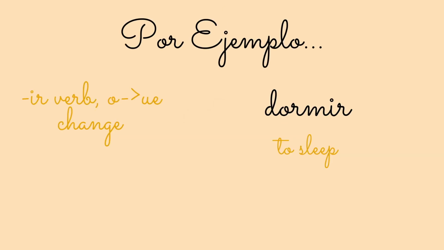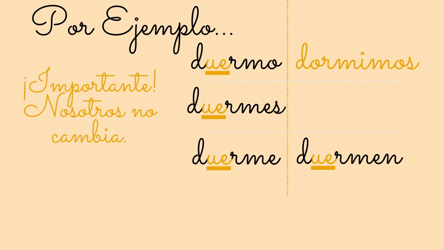Finally, let's learn O to UE stem changers. Primero, vamos a empezar con el verbo dormir, which means to sleep. It's an IR verb and an O to UE stem change. Now let's conjugate. Yo duermo. I sleep. The O in dormir changed to UE and I attached the regular IR ending.